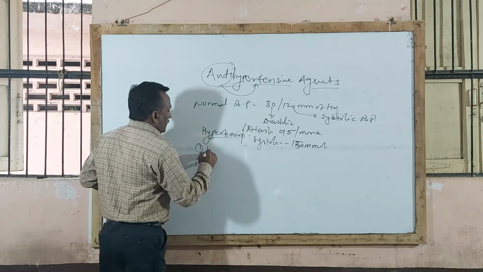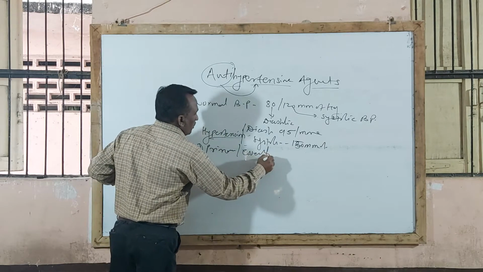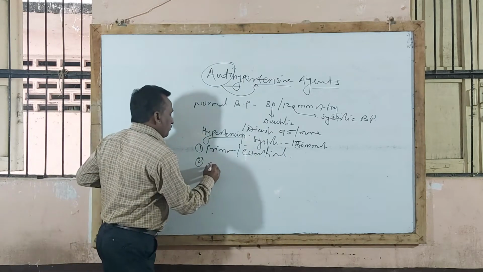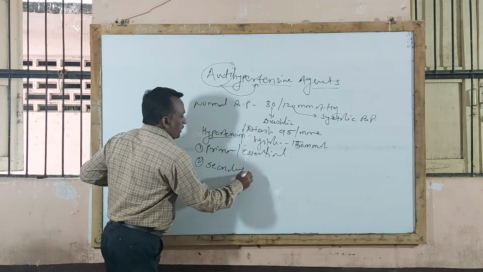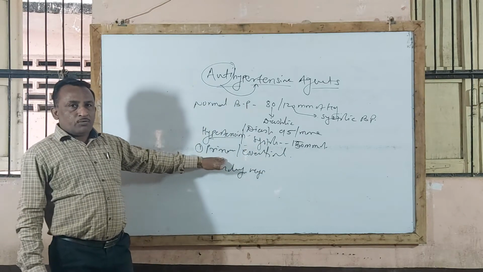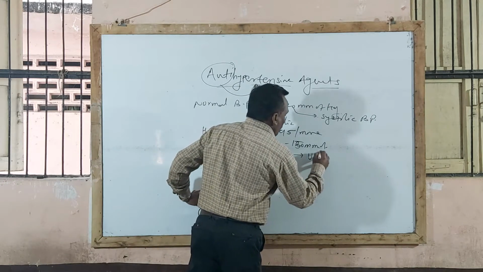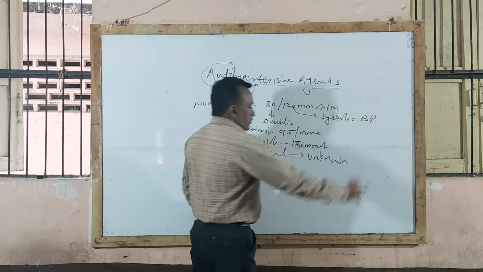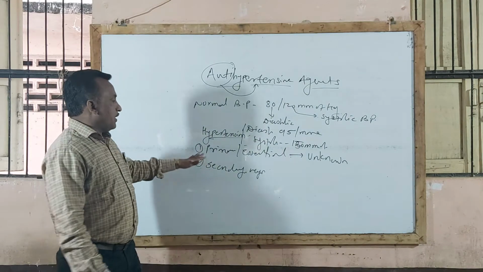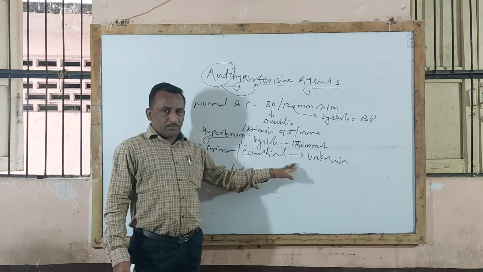The first one is called primary or essential hypertension, and the second one is called secondary hypertension. In primary or essential hypertension, the actual cause of hypertension is unknown. Whenever the actual cause of hypertension is unknown, that type of hypertension is called primary or essential hypertension.